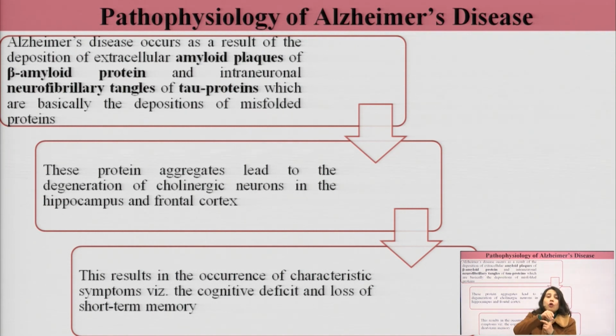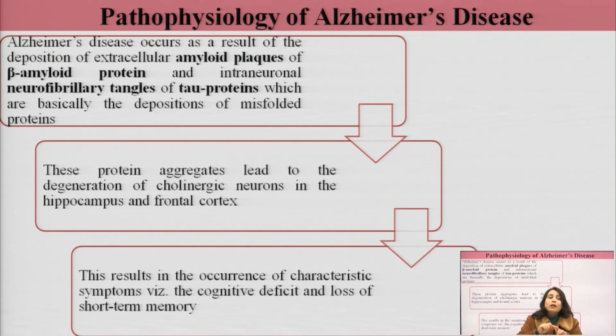Now the abnormal misfolding and aggregation of beta amyloid protein results in the formation of amyloid plaques, and these aggregates of the beta amyloid protein are present where? Extracellularly. So these plaques form extracellularly. Now the second protein is tau protein.